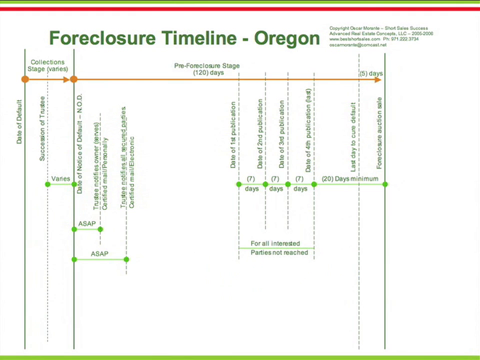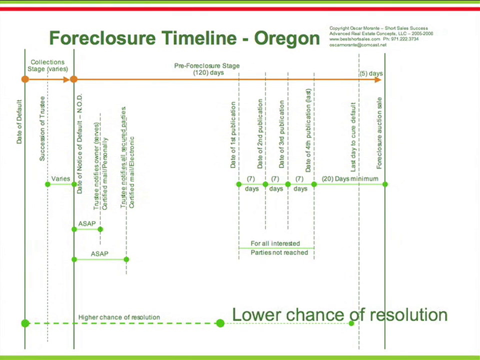The typical watershed event is the arrival of the 16th day prior to the auction date. This is the midpoint of the process. With less than 60 days to resolve the pending foreclosure, time is no longer on the side of the owner. Chances to resolve a pending foreclosure are higher with more than 60 days before auction. Chances are lower with less than 60 days before auction. With less time available, options start diminishing.